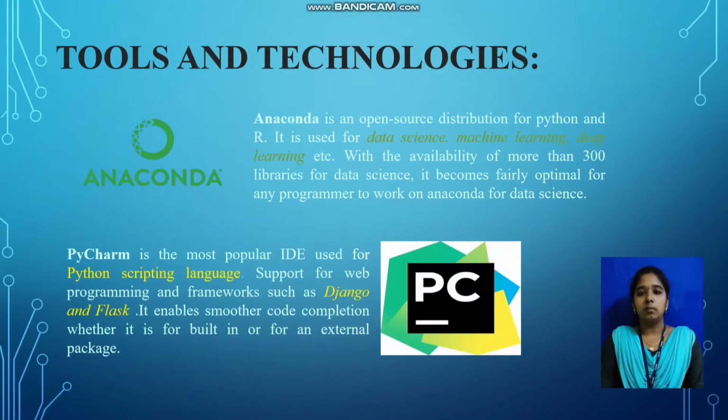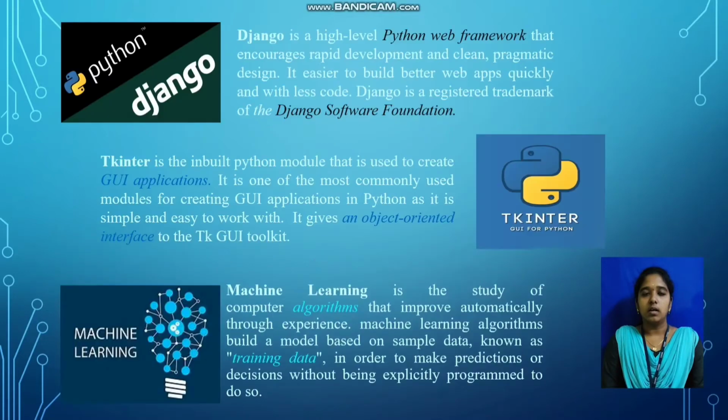Let us see the tools and technologies used. First one is Anaconda. Anaconda is an open source distribution for Python where I have created my project, and it helped to run those Python files. The next one is PyCharm. PyCharm is a popular IDE used to run Python scripts and supports frameworks like Django and Flask. Then Django is a high-level Python web framework which is used to interact data between the UI and Python backend code.